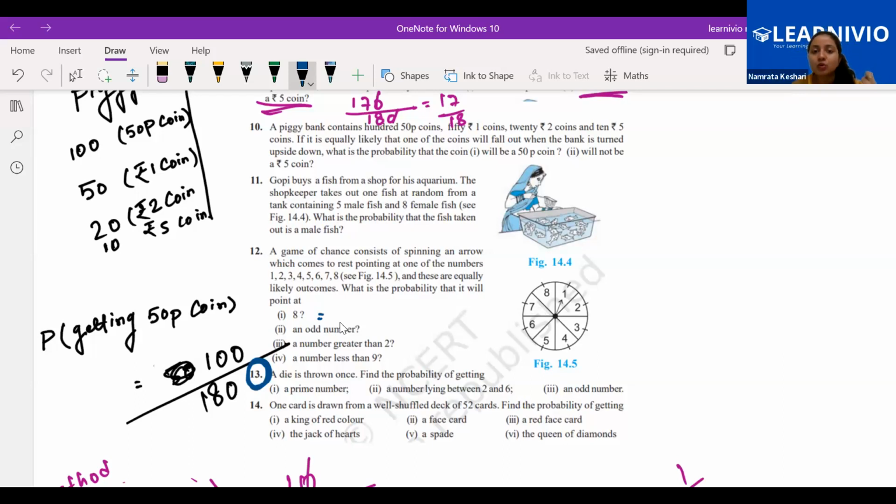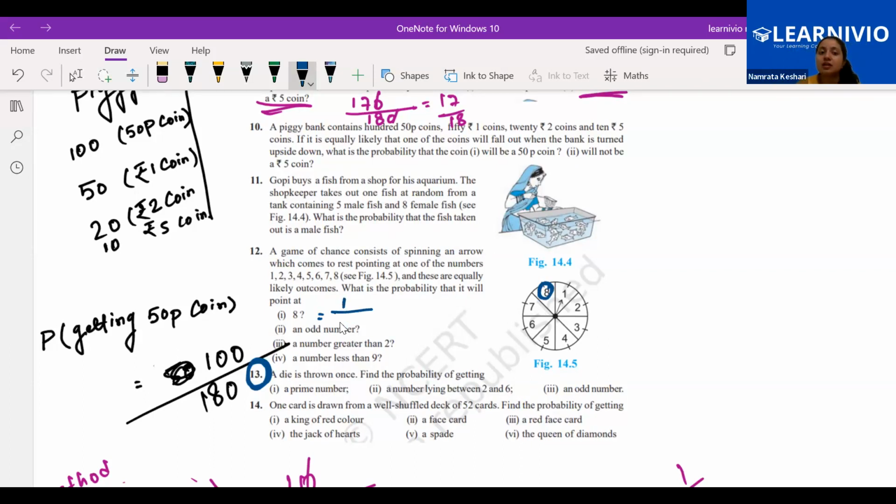What is the favorable outcome? Only one 8 is there. Only one section is containing 8. So favorable outcome is 1. Please don't write the favorable outcome as 8. Favorable means the number of favorable outcomes. How many times is 8 there? Only one time.